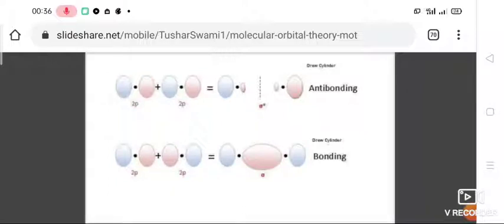Look at the example here. It is a bonding. 2p orbital is combined to give sigma, that is bonding. And next one, anti-bonding p orbital, it does not favor bonding, that is sigma star.